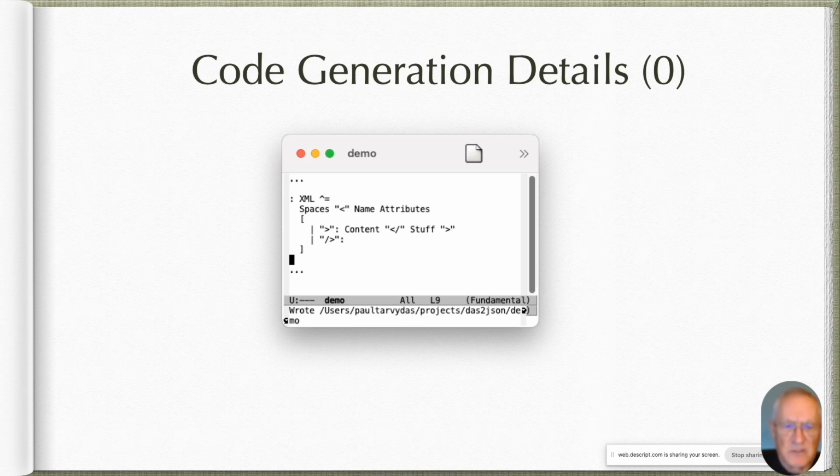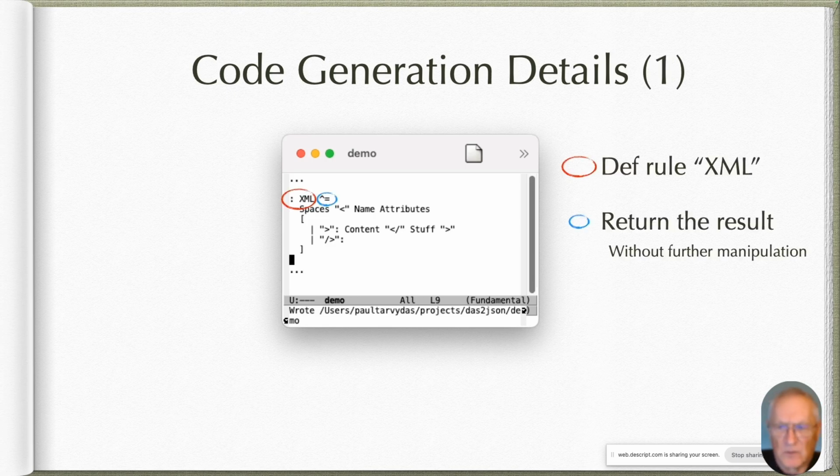The other option is look for a slash greater than. If you see one of those, accept it and do nothing else, then fall through. I've marked up the syntax of the rule. So defining the rule XML is colon, space, and the name of the rule. Caret equals says define the rule to return its result. Don't bother manipulating it any further. Other rules have an at equals that call a manipulator function later in the DSL.